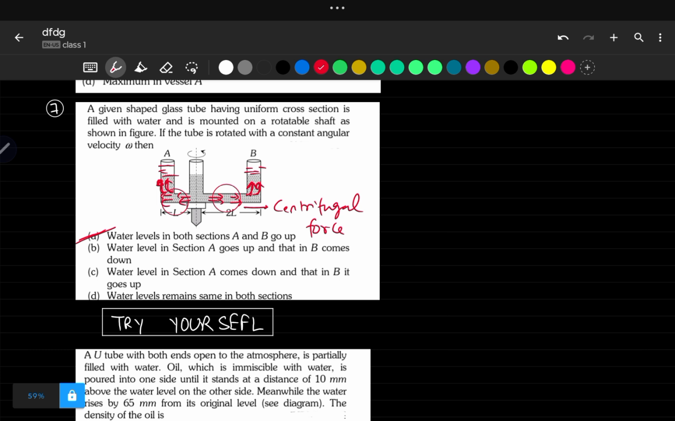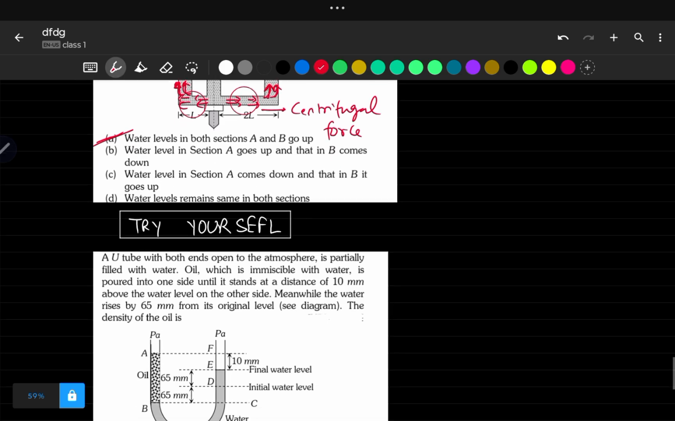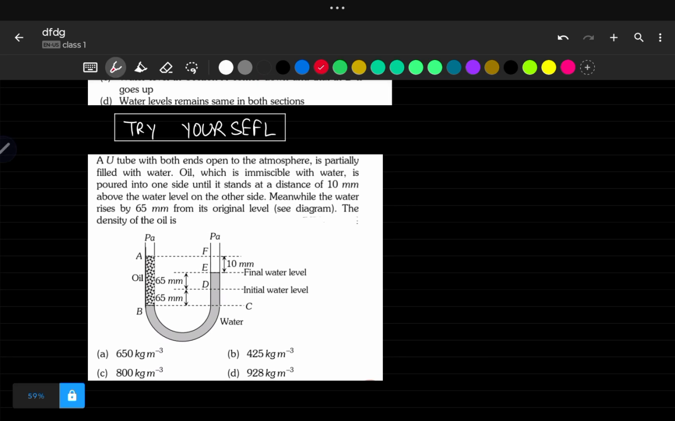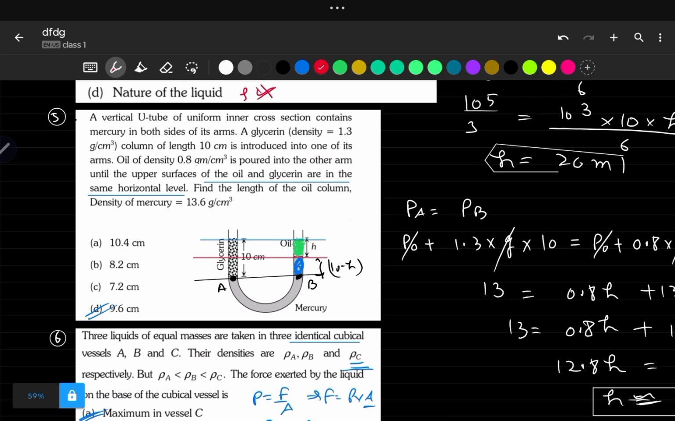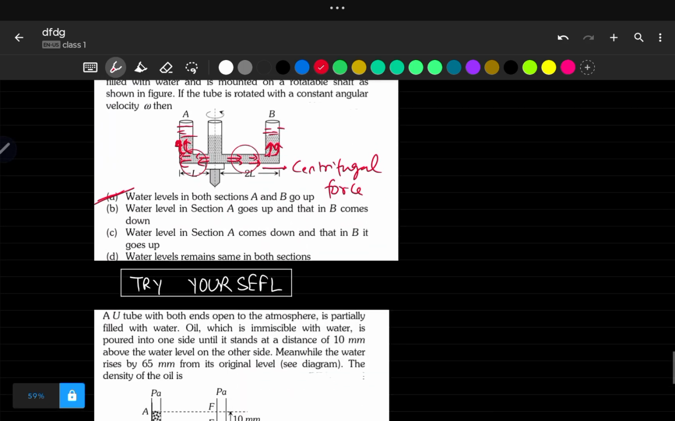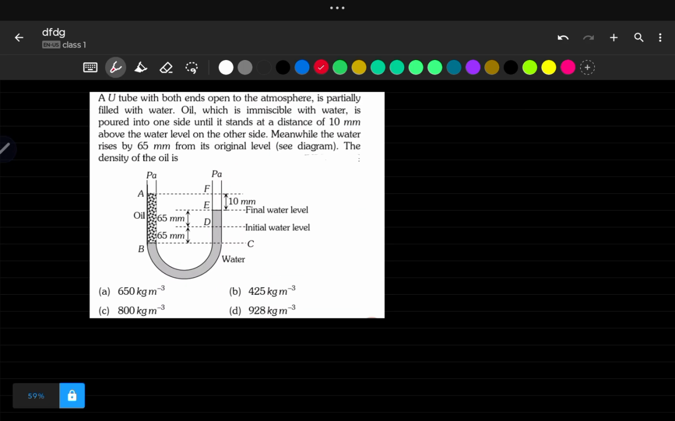I hope this is clear to all of us that due to the centrifugal force, the water in the horizontal arms will go towards the left and right, and further they will increase the water level in A and B. Now here I have given you one problem to try yourself, and if you understood problem 5 properly, you can easily solve it. So I suggest all of you to try this problem and comment what answer is coming in the comment section.